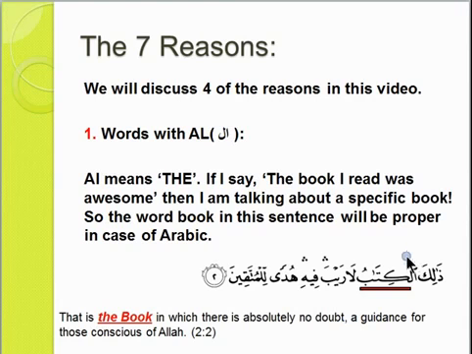But this al here, you can see this al here. This al is the reason which made this book proper. We are talking about a specific book, which is the Qur'an. So words with al are proper here. So that is one of the reasons which can make a word proper in Arabic. Let's move. This is one example. We will discuss more examples, inshallah.